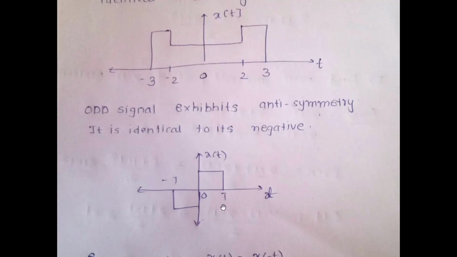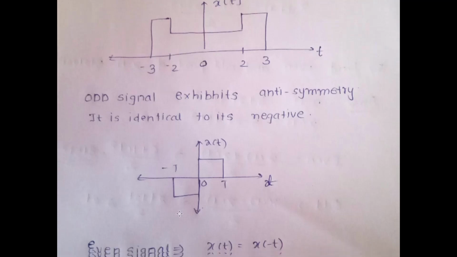So here you have a signal whose negative half is going to be identical in this manner, then it's an odd signal. Had this 0 to t been on the upper part of the negative axis, it would have been an even signal. But since it is in the negative part of the negative x-axis, it is an odd signal. I hope I'm very clear to you.